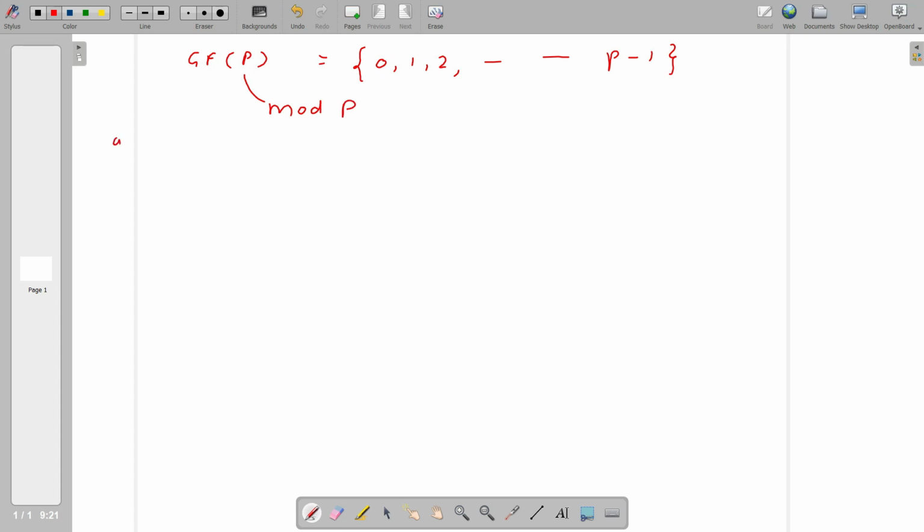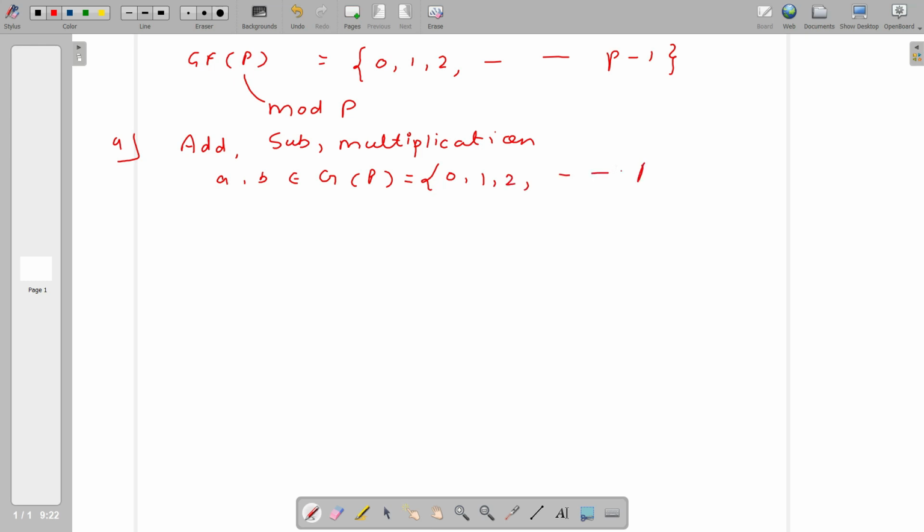Let's talk about addition, subtraction and multiplication together. Let's say A, B belong to GF(P), and GF(P) is 0, 1, 2 up to P minus 1.